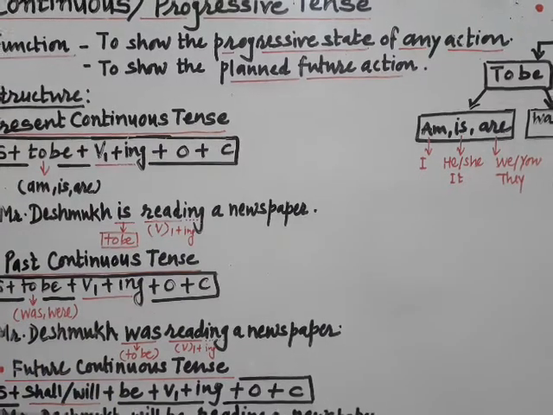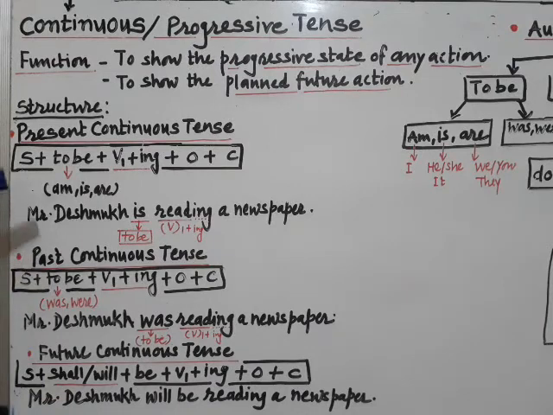Now once you understand the difference between the structure of present continuous and past continuous, you can easily identify and convert present continuous into past continuous just by changing the to be's form as per the need of the subject. For example, Mr. Deshmukh.